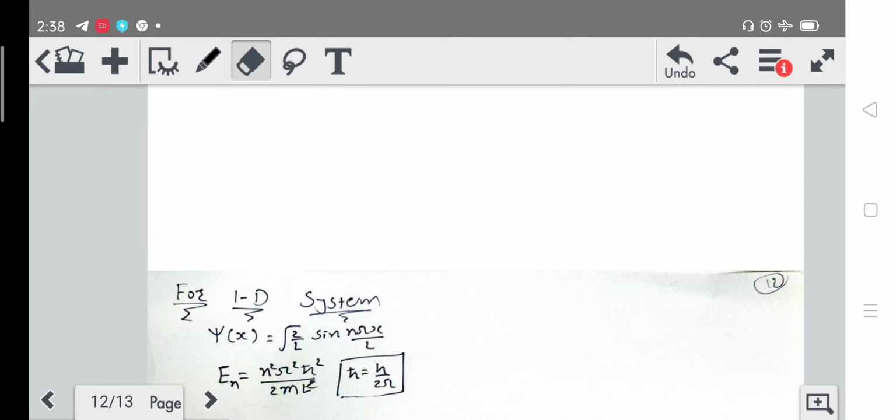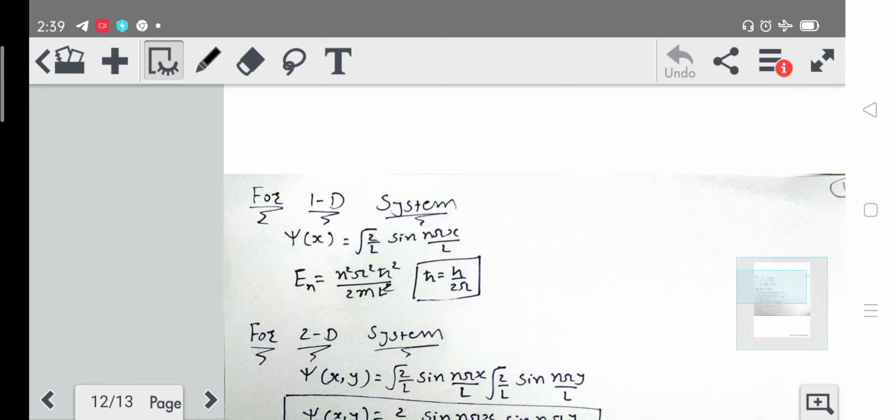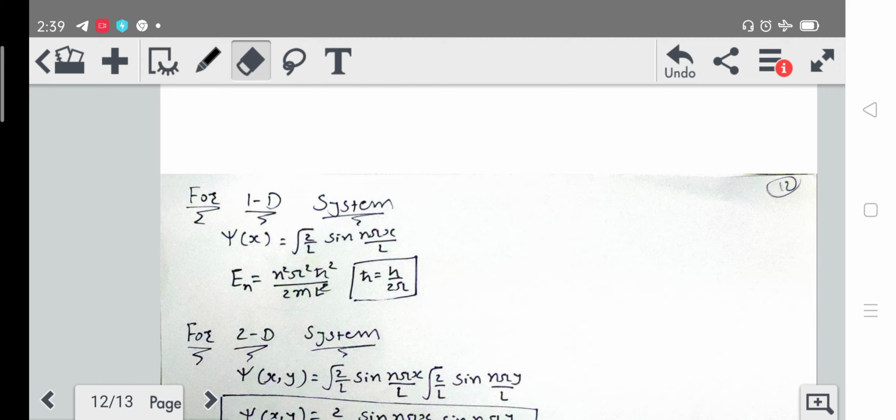And now let's talk about the different dimensional systems. We have already derived the wave function and eigenvalue for the 1D, one dimensional infinite potential well, which is psi x is equal to root 2 by L sine n pi x upon L. Here you can see the energy eigenvalue is En is equal to n square pi square h cross square upon 2 m L square, where h cross is equal to h upon 2 pi.